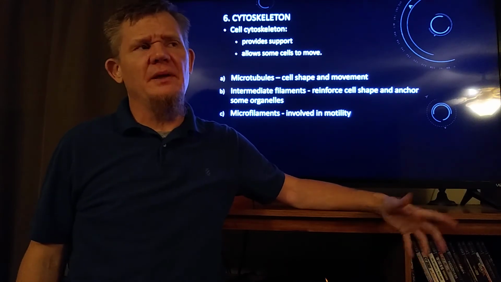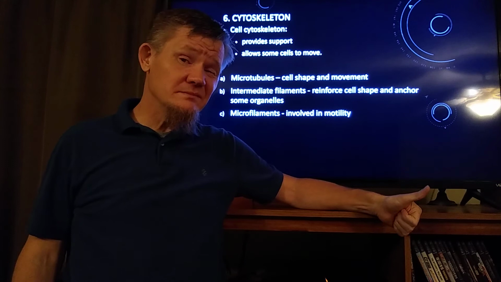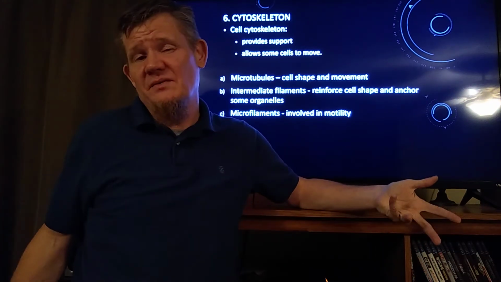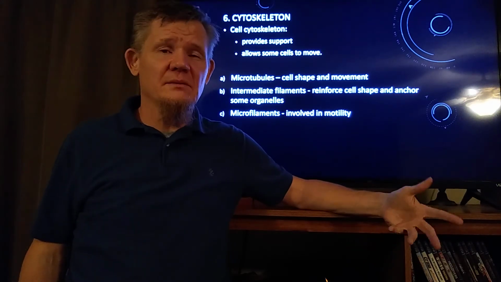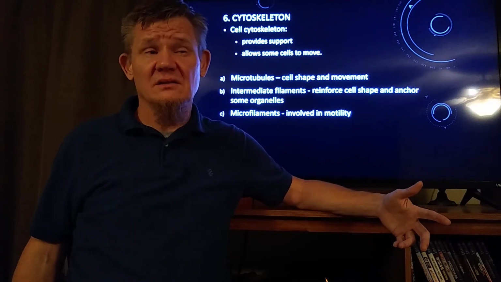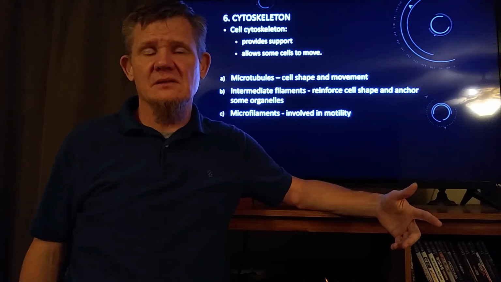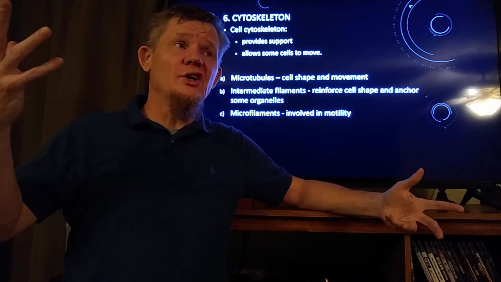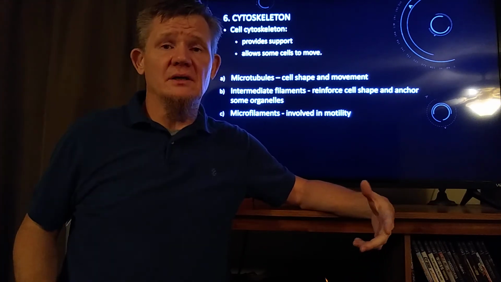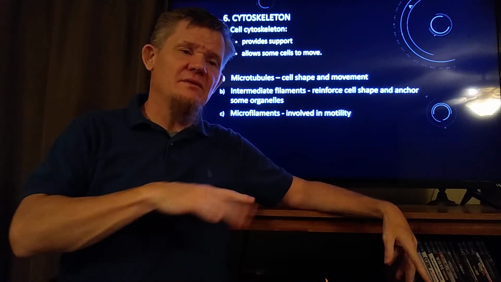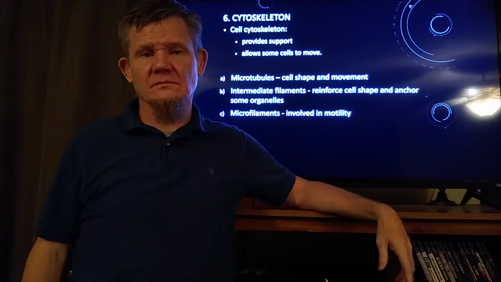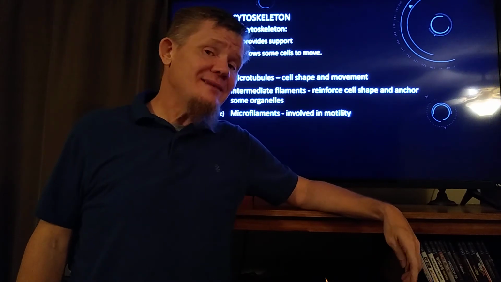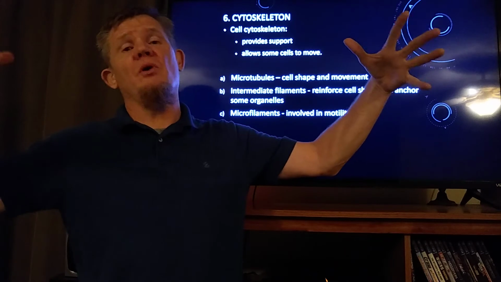Intermediate filaments, it depends on the kind of cell they're in as to what they're made out of. And because they're made out of different things, depending on the kind of cell they're in, they have different names. So the intermediate filaments we find inside of a muscle cell are called muscle filaments, myofilaments. The intermediate filaments we find inside of nerve cells are called neurofilaments. So they have different names depending on where you find them. They're woven like ropes.